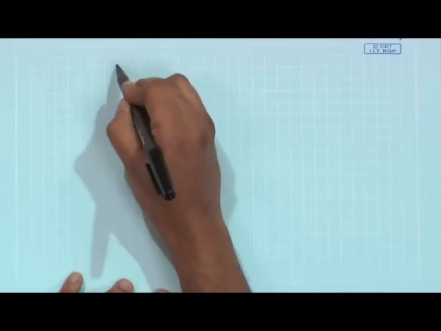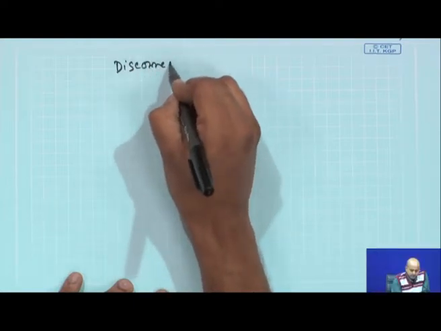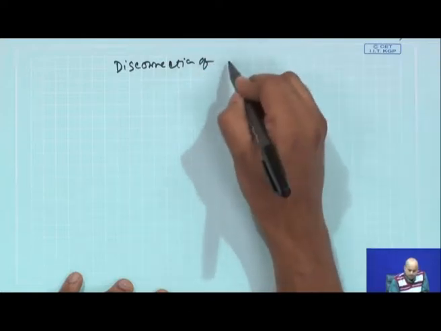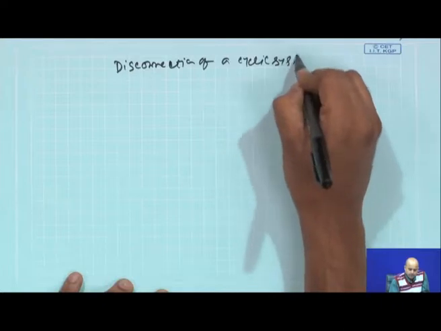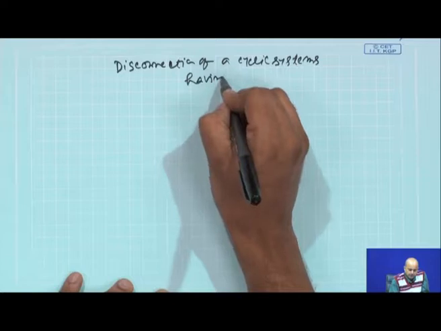And today we will be trying to talk about similar kind of things, but we will give a heading, disconnection of cyclic systems having multiple rings.